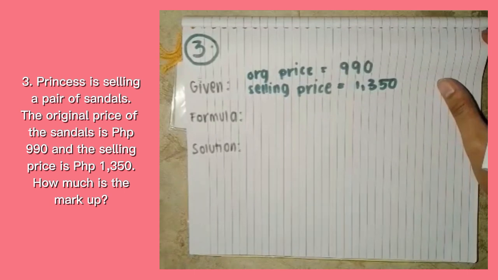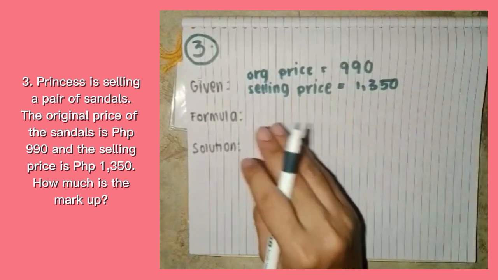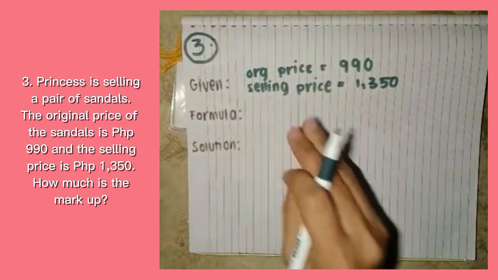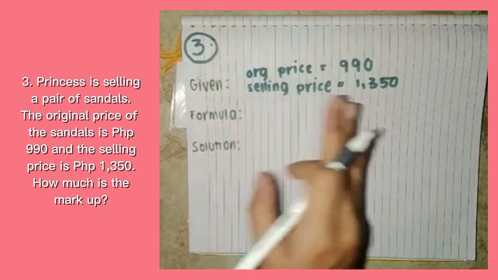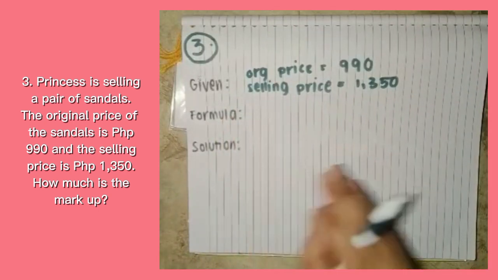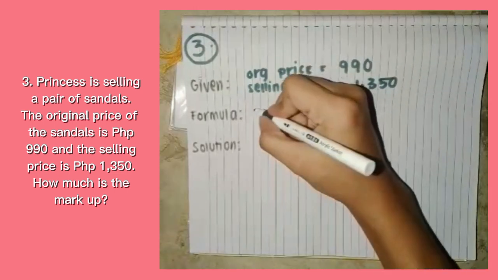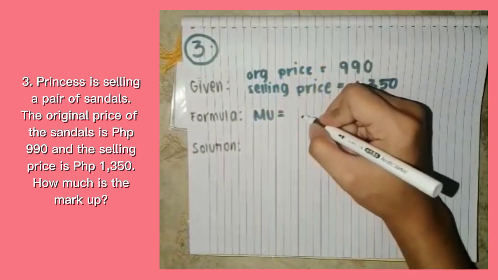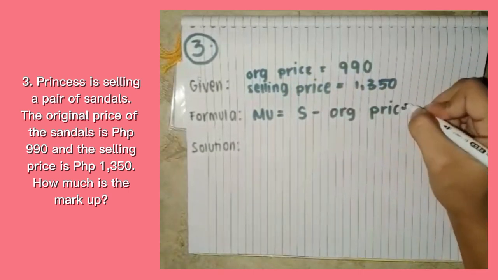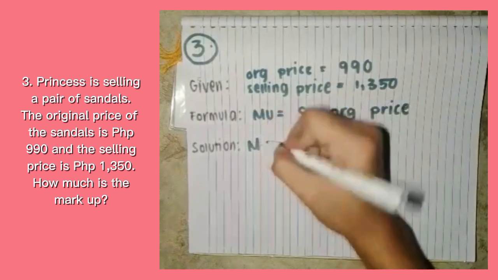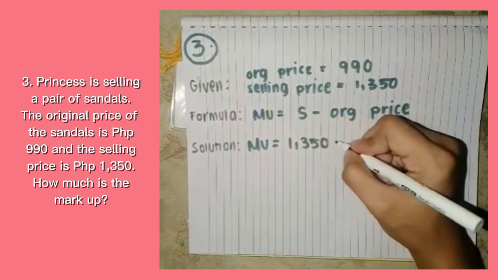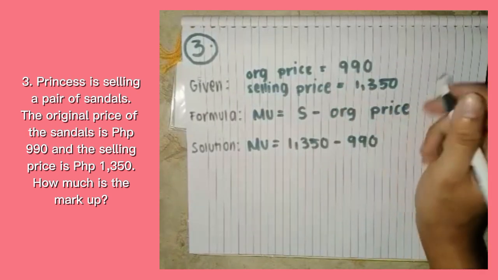So the formula is... but first we are going to find the markup, because for finding the markup rate we need the value of markup, but the problem didn't provide a value for markup, so we are going to find it. So markup, denoted by MU, is equal to S, the selling price, minus the original price. For the solution, markup is equal to the selling price, 1,350 pesos, minus the original price, which is 990 pesos.